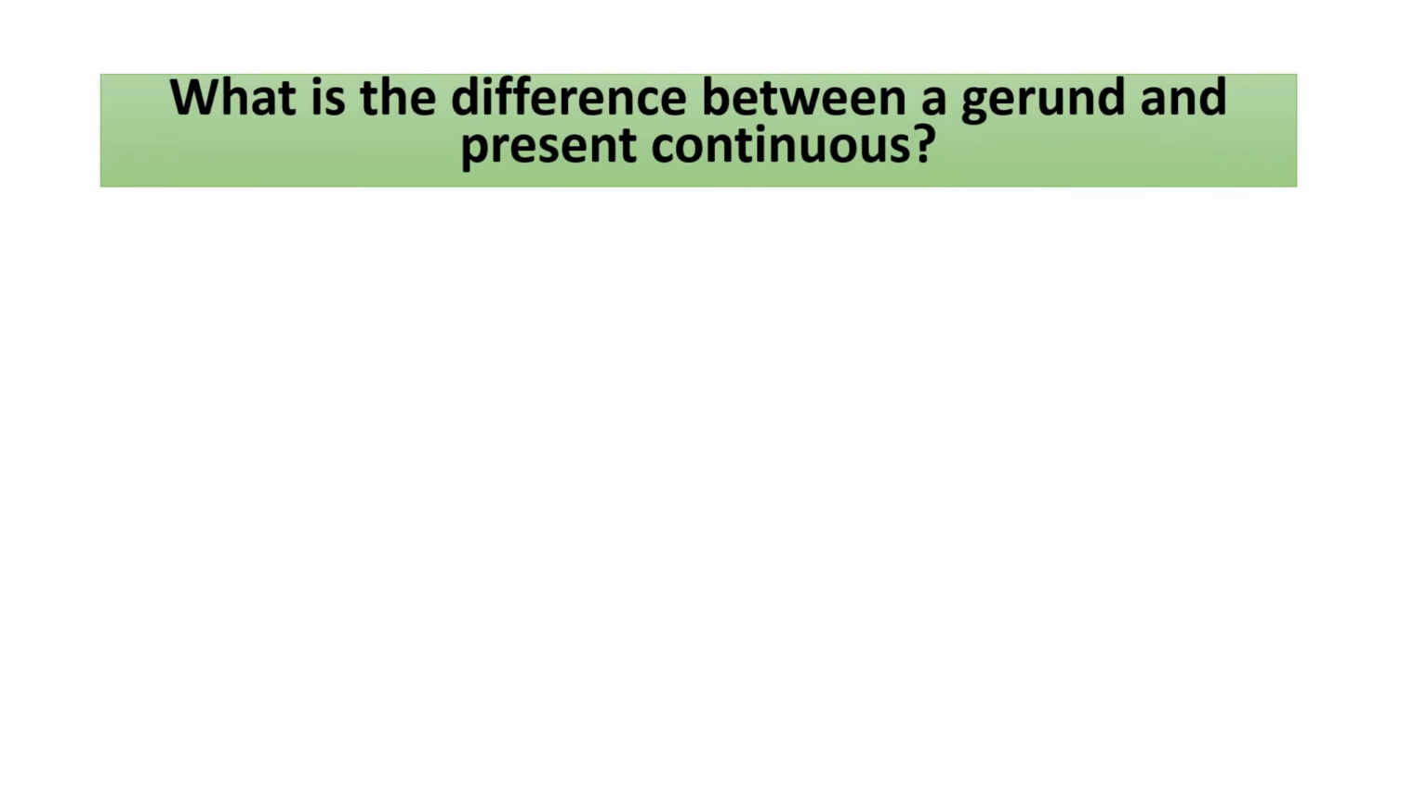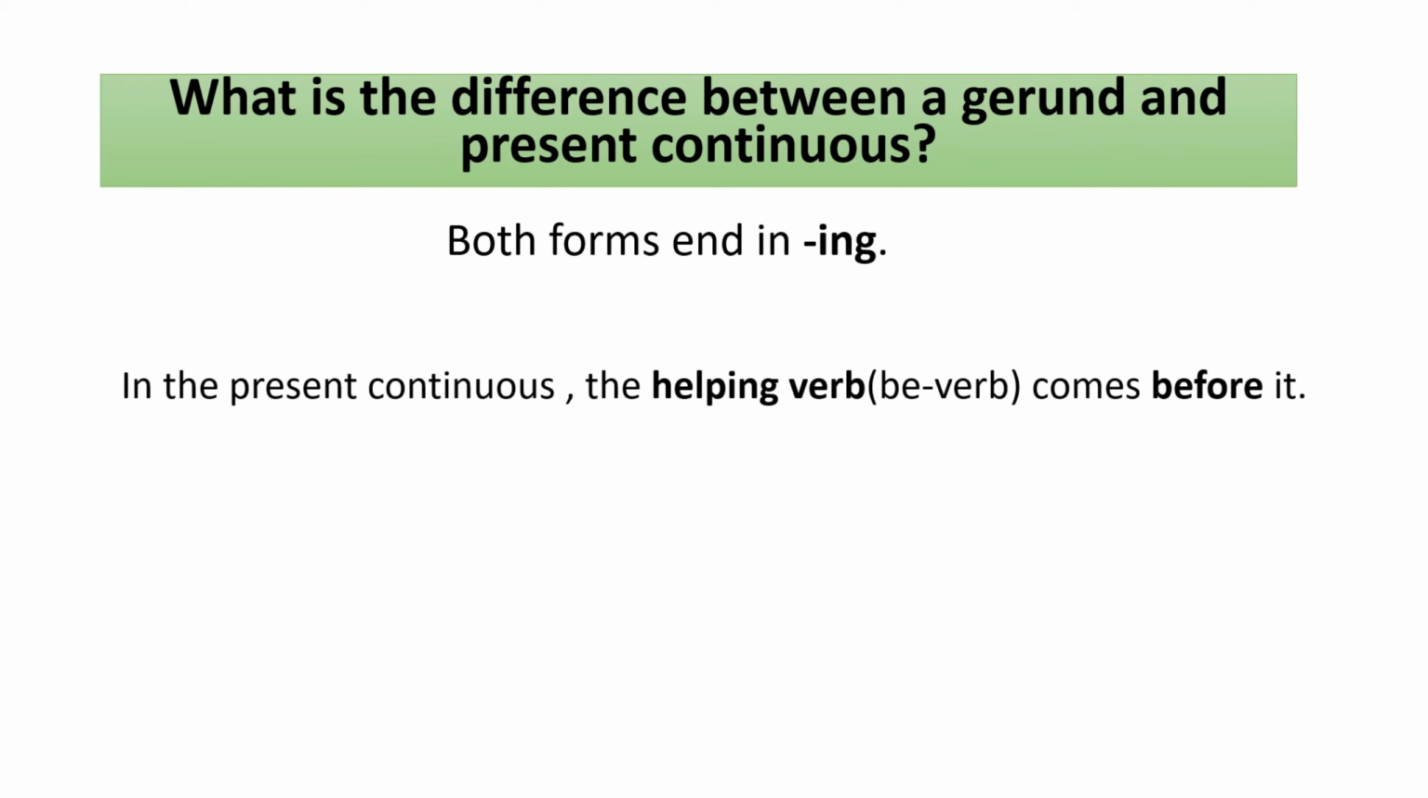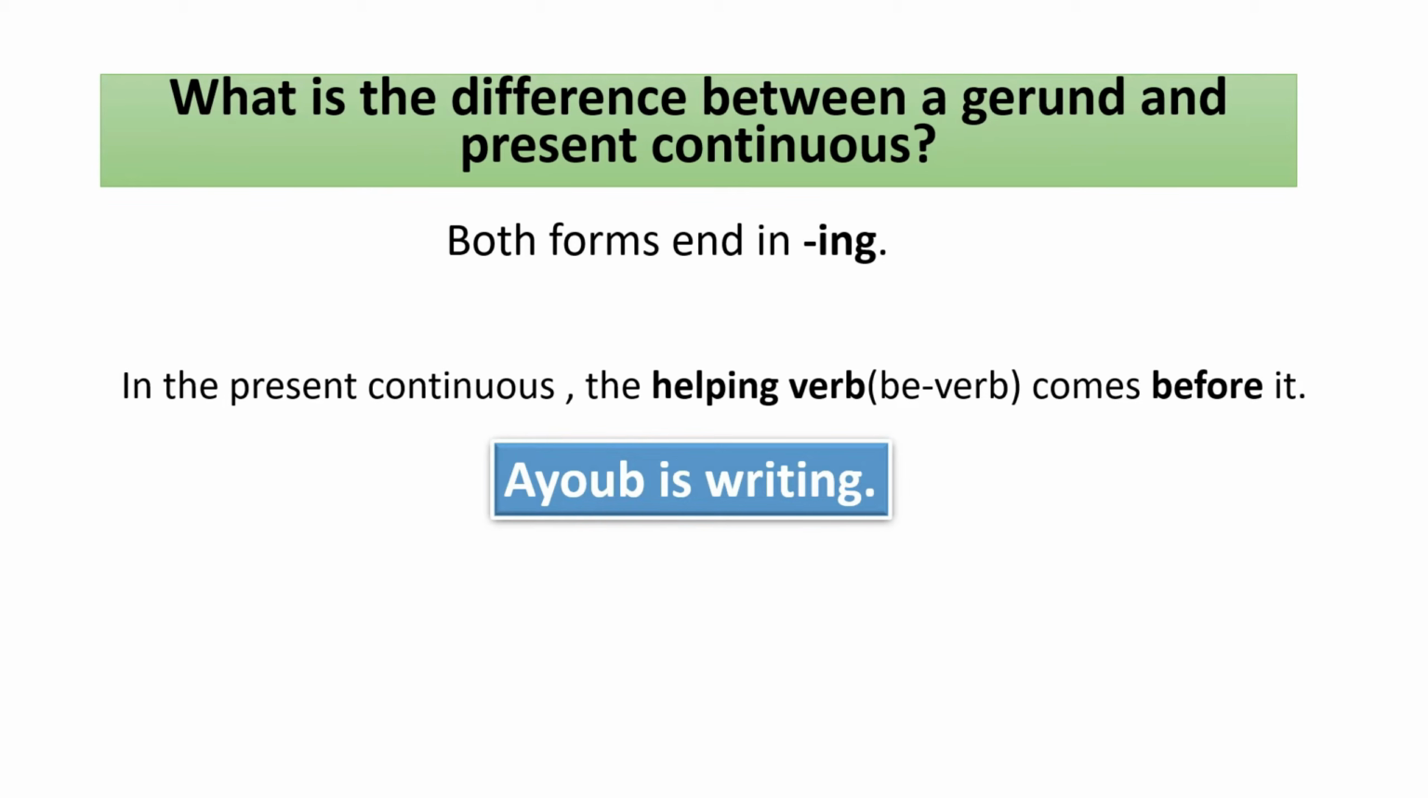So what's the difference between a gerund and present continuous? Well, they both have ing, except that in the present continuous, the helping verb, which is, are, or am, for example, comes before the present continuous verb. So we have here, Ayub is writing. Can you spot the present continuous? What comes before writing? Is, and this is the helping verb. So because of this, we know that writing is present continuous as the helping verb comes before the word with the ing.